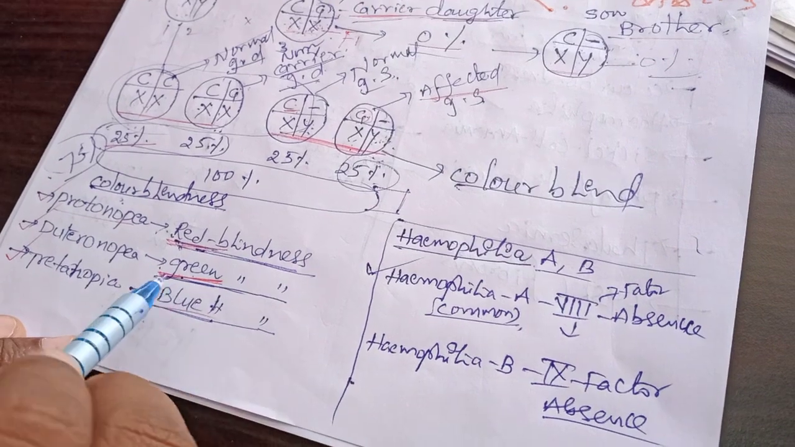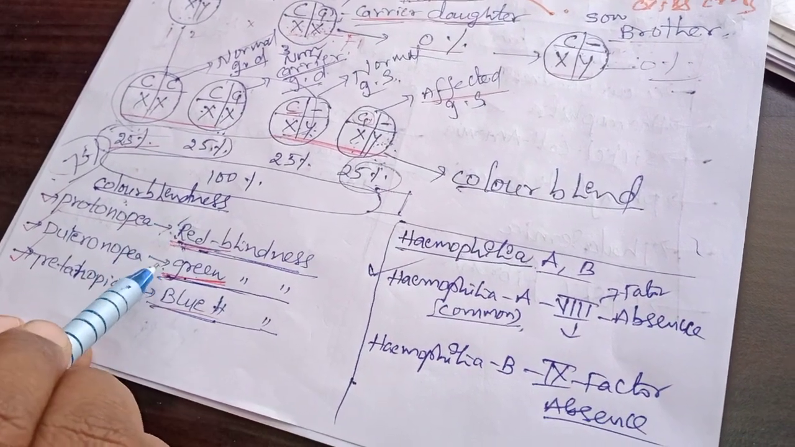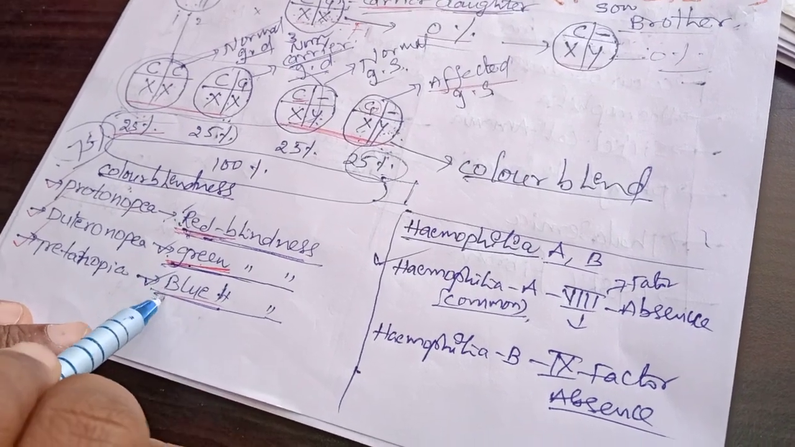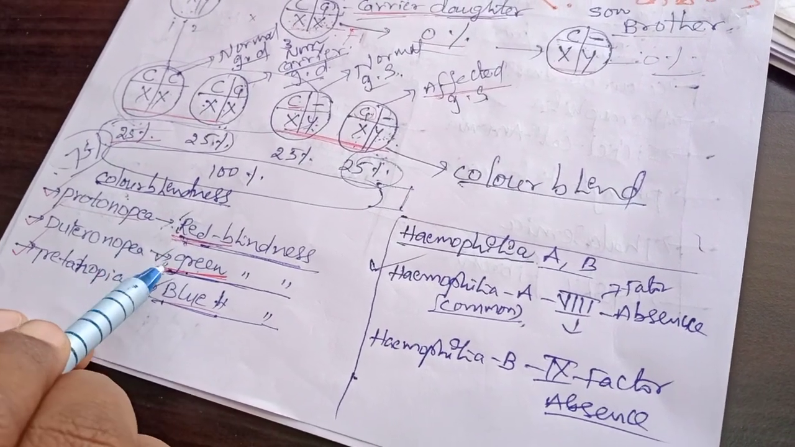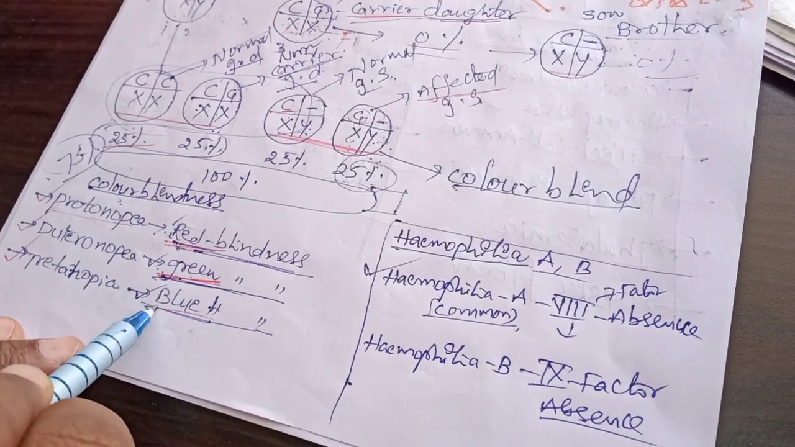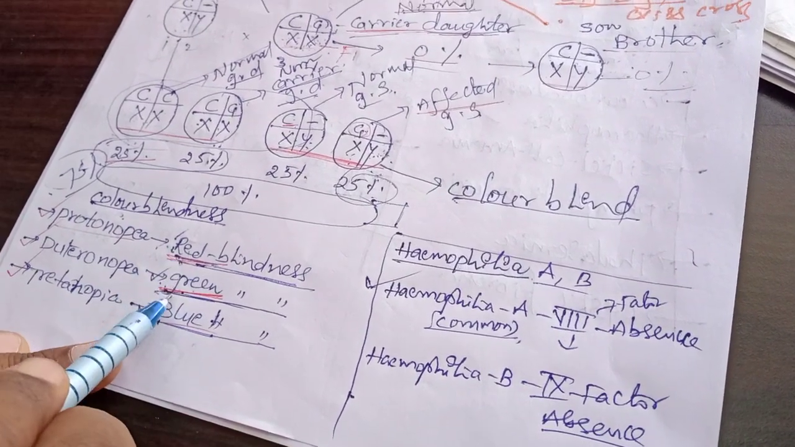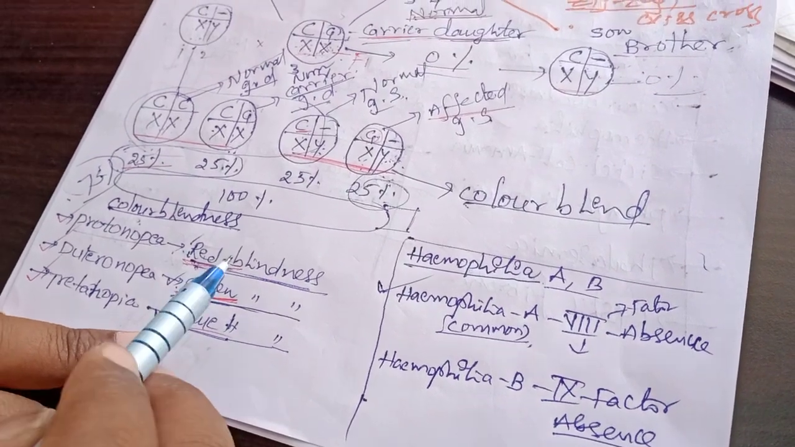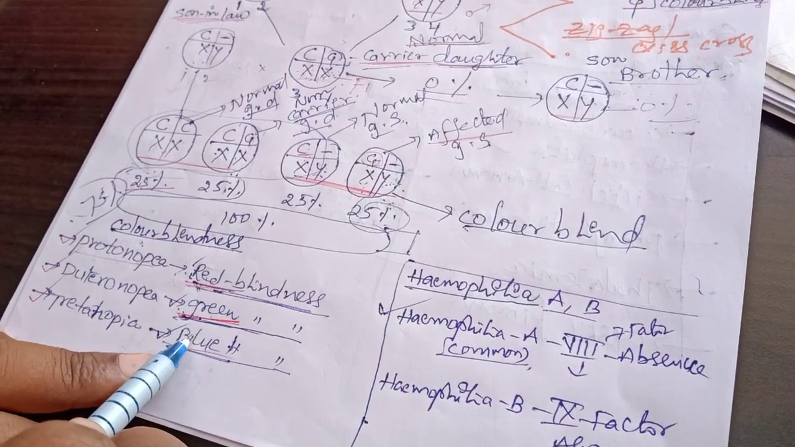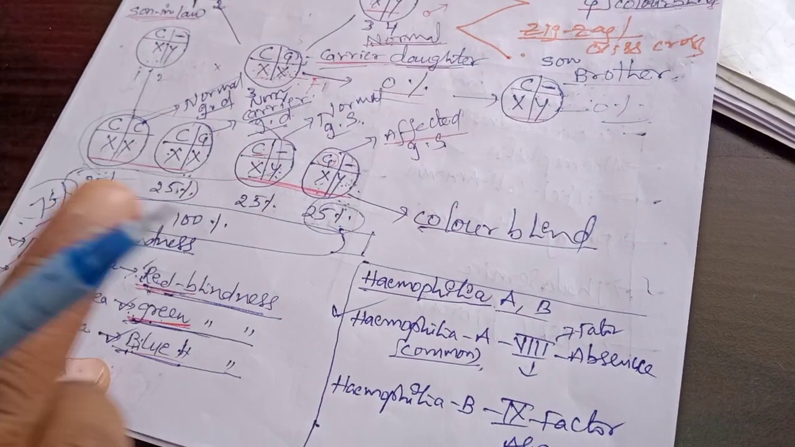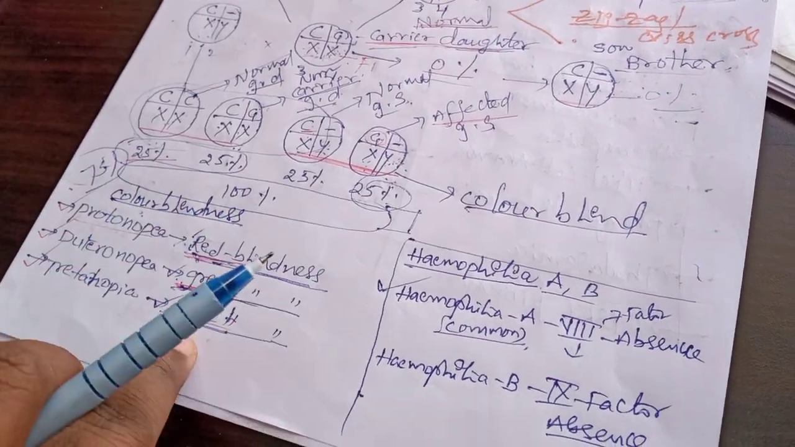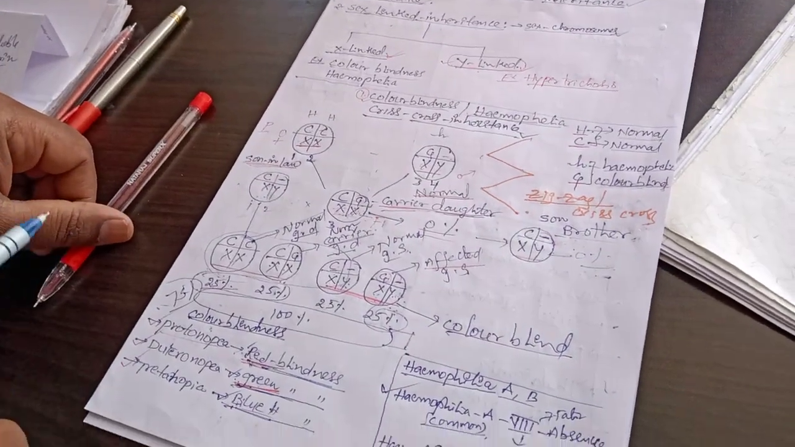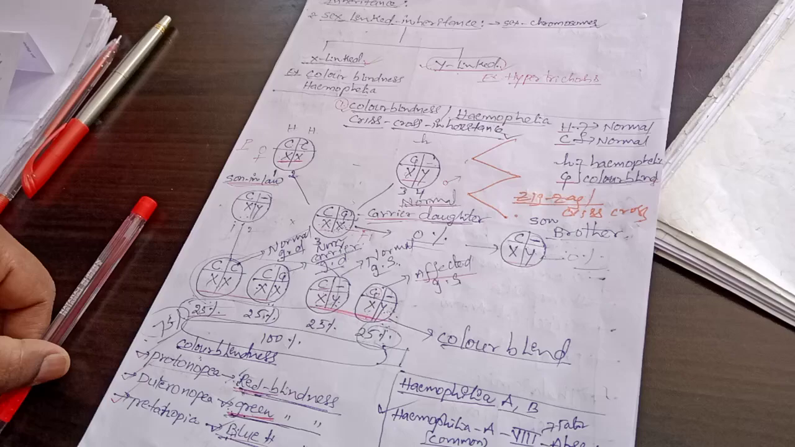So what I am saying is, the genes producing red color cones, green color cones, and blue color cones are all present on the X chromosome. So if there is a deficiency in those genes, the person will get color blindness.